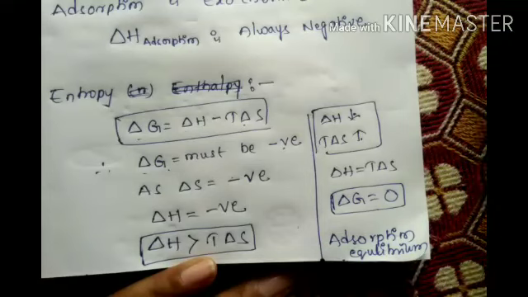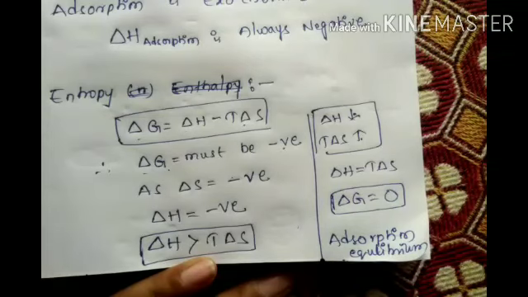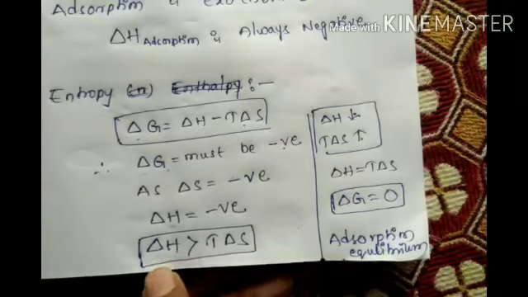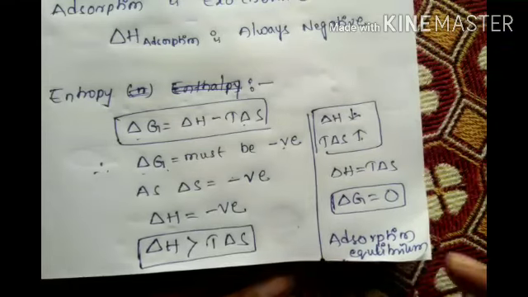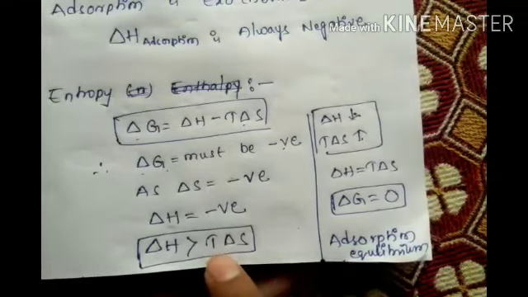Till that time delta G is negative. Okay. Delta G is negative only if delta H is negative, and delta H has a higher value than T delta S. Okay, in the thermodynamics chapter last year we discussed this.